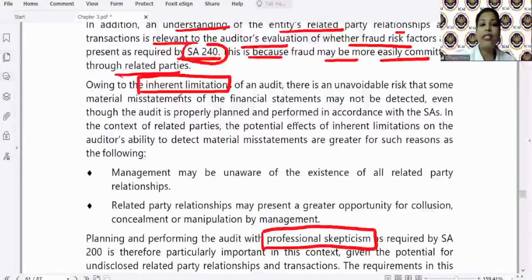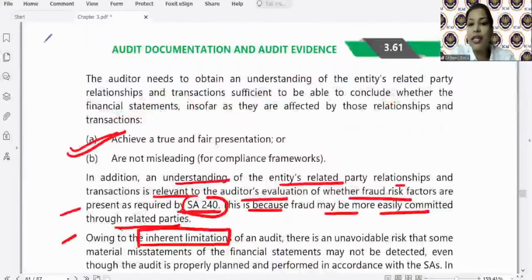Now what is professional skepticism? What is inherent limitation? What is 240? What is 315? 330. By now it should be in your blood. Like you should be able to write on your own. That in 315, you know, we identify and assess the risk of material misstatement through understanding the entity and its environment. So here you will mention it with respect to related party transactions, right?